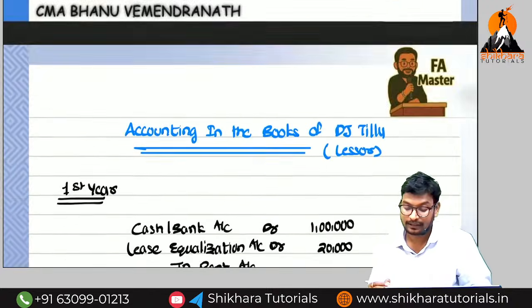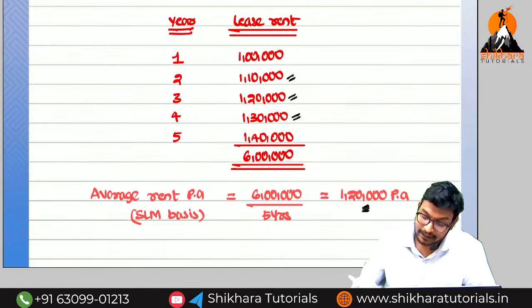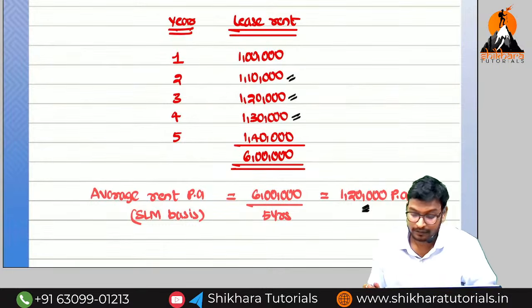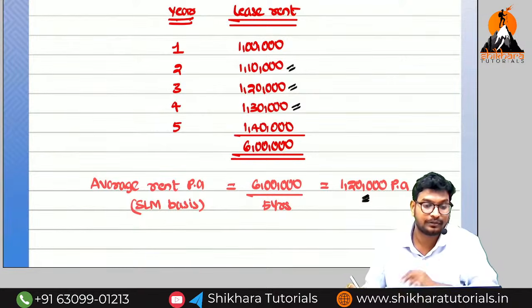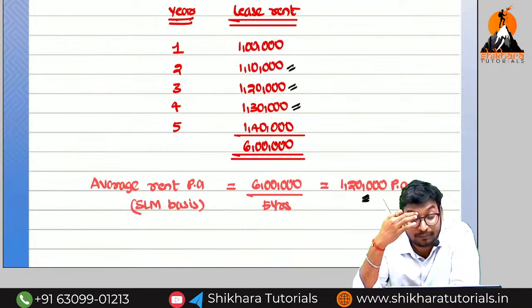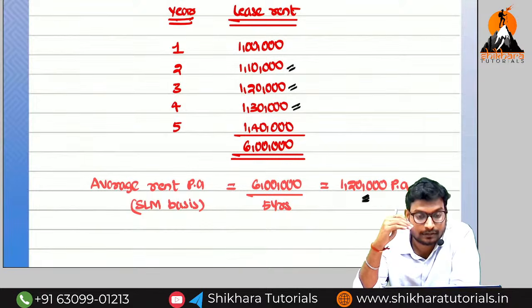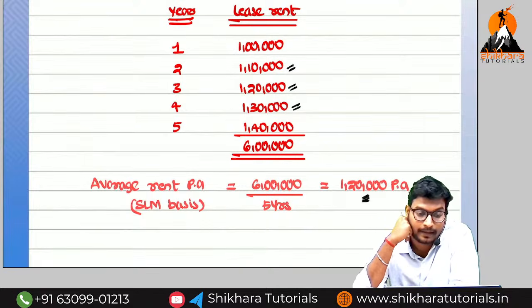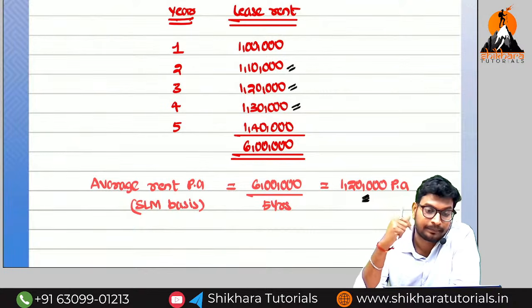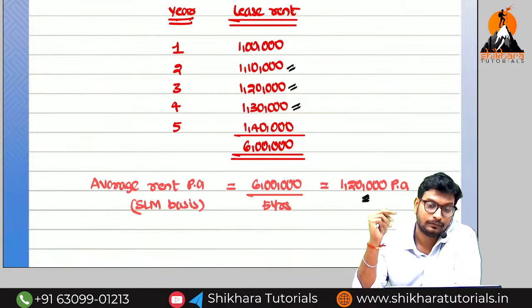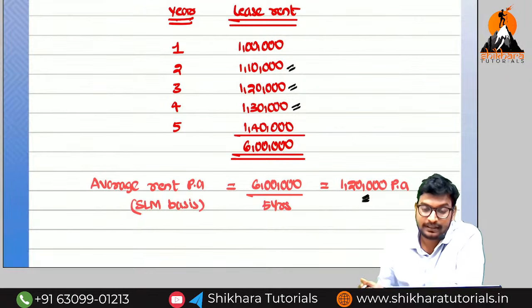Okay, guys. When coming to the fourth year, how much rent have we received? 1,30,000 we have received. But how much rent do we have to book, amma? 1,20,000. Can you say the entry? How much amount do we need to transfer to the equalization, whether on the debit side or credit side, in the fourth year? Come on guys, participate. We need to transfer how much amount? The difference amount of 10,000.